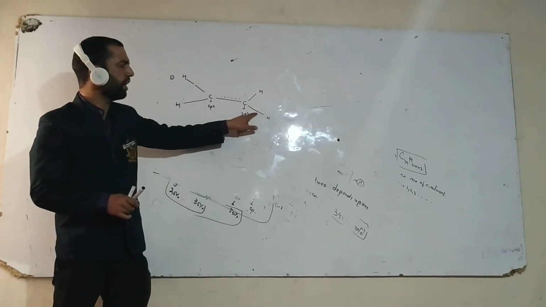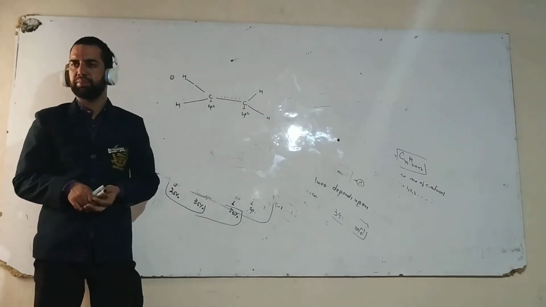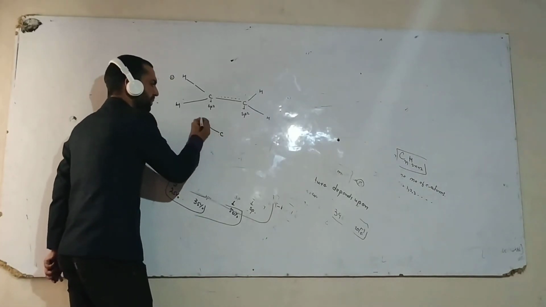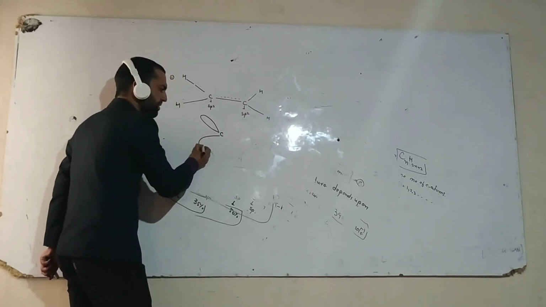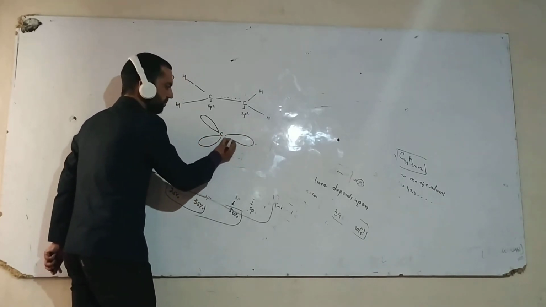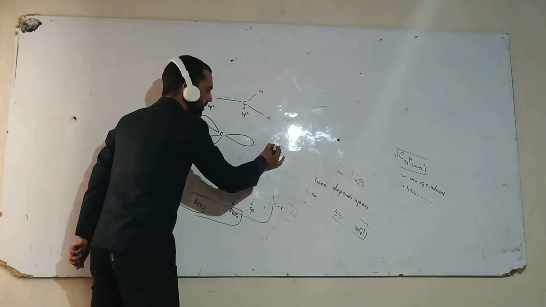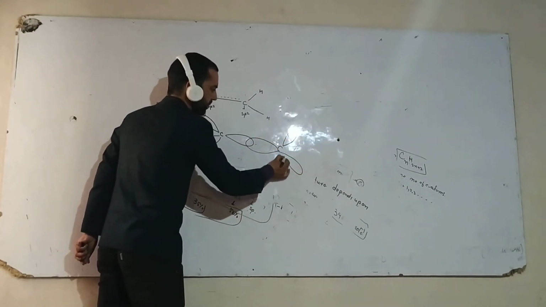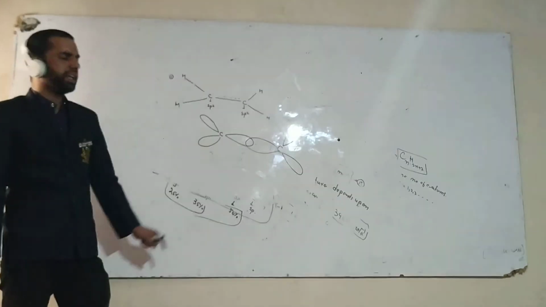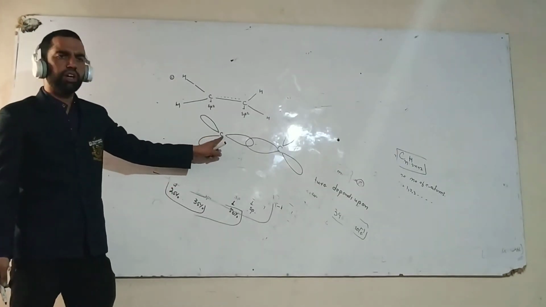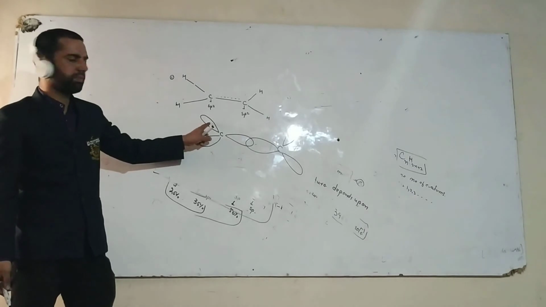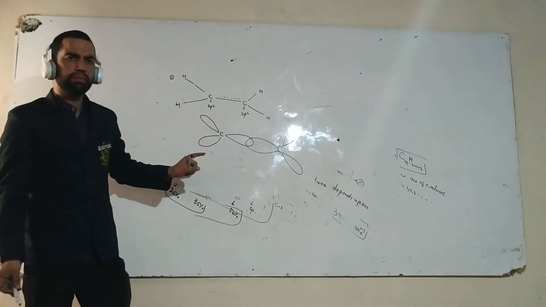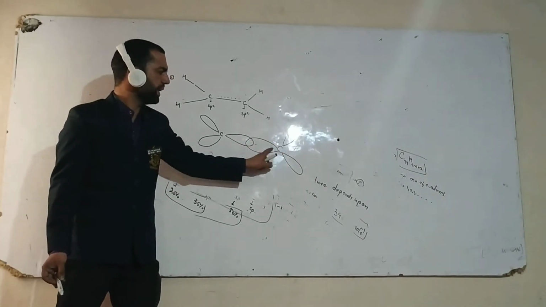Now this carbon contains 3 orbitals, 1, 2 and 3, and the next carbon also has 3 orbitals, 1, 2 and 3.